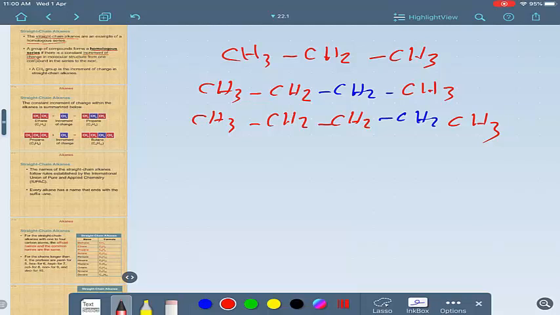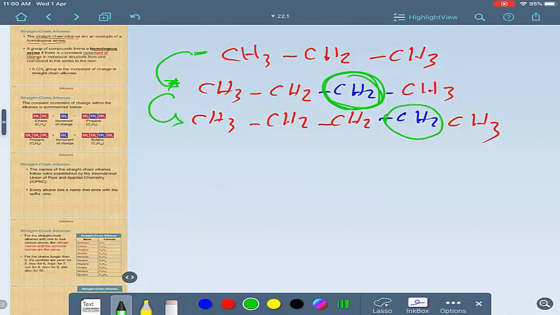What happens here is we have an increment of change from this to this and from this to this. Every time we have a group more than the previous one. Look, we have here 1 CH2, here we have 2, it increased by 1, here we have 3, it increased by 1 also.